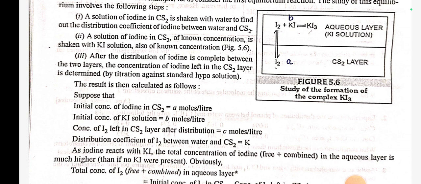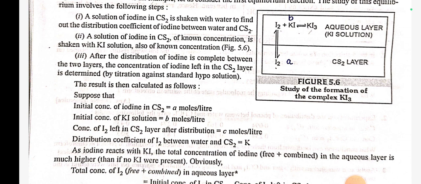Suppose that the initial concentration of iodine in CS2 is equal to A moles per liter. Initial concentration of KI solution is B moles per liter. Concentration of I2 left in the CS2 layer after distribution is equal to C moles per liter.